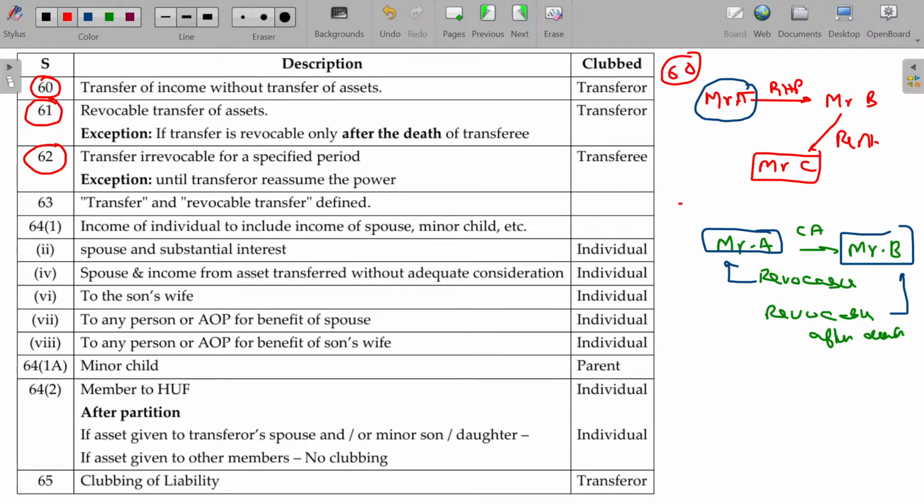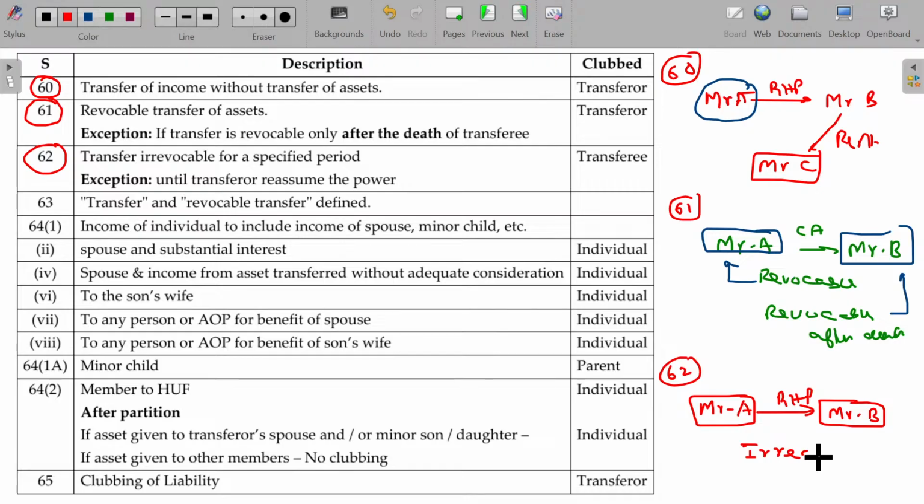This is section 61. And now let's go for section 62. As per section 62, Mr. A and Mr. B. Mr. A transfers the residential house property, states that this is not going to be revocable.